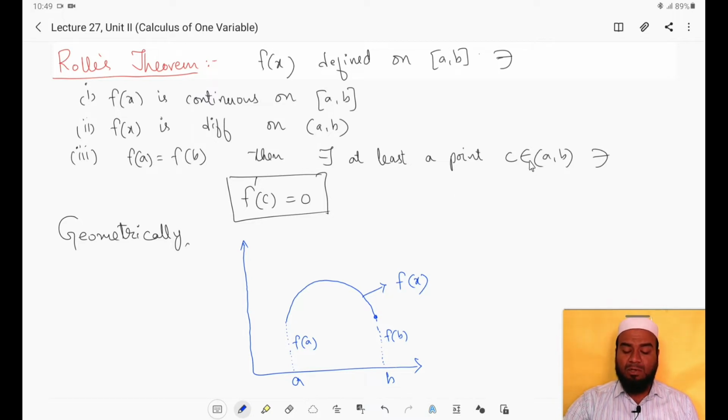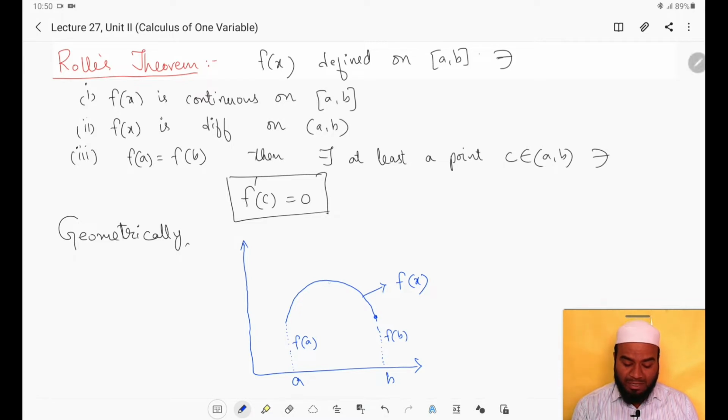Means you will be able to find a point c in between a and b such that the slope of the tangent drawn at the point c will be 0, or else the slope of the tangent will be parallel to x-axis.